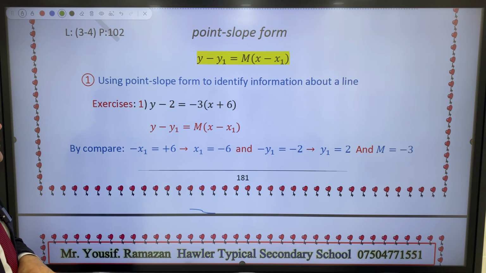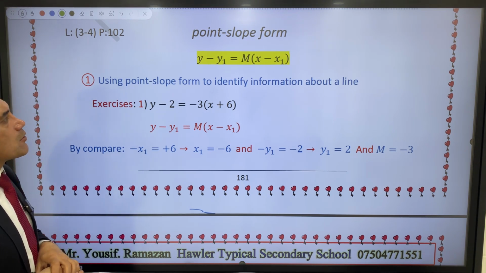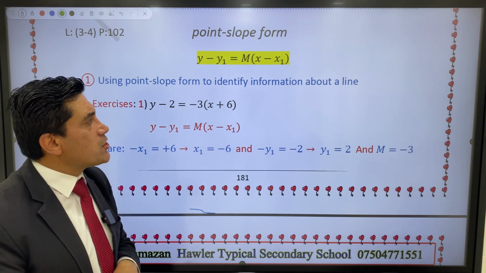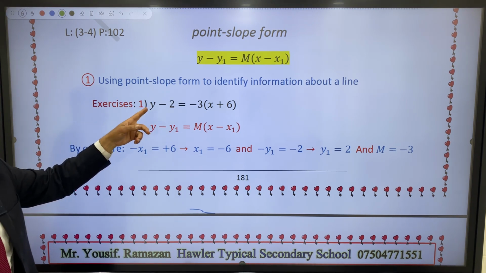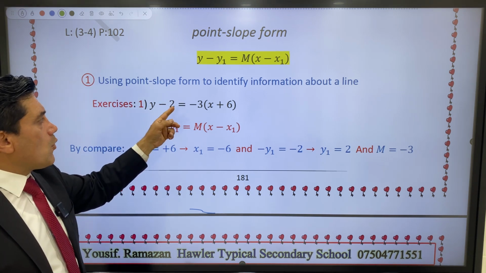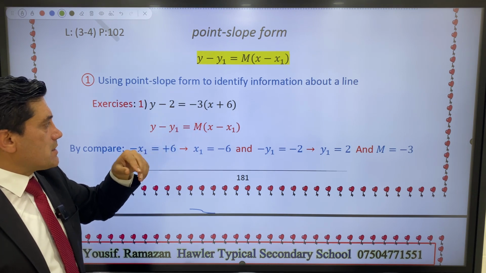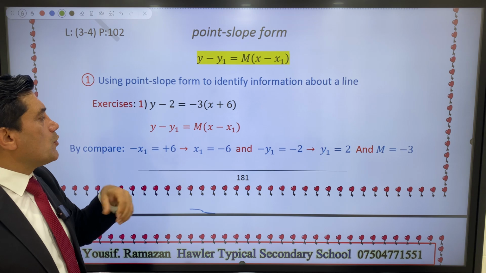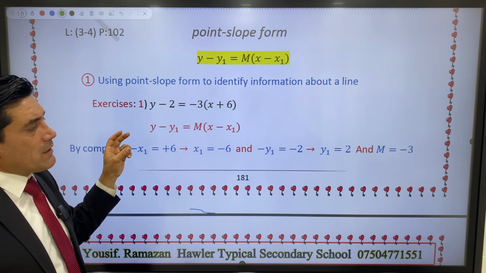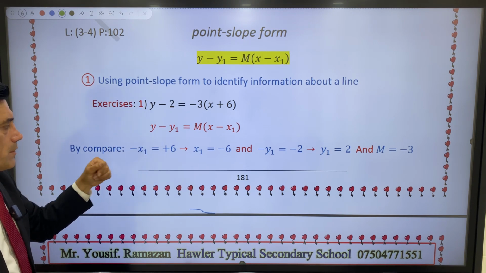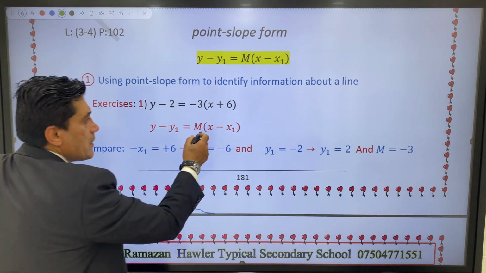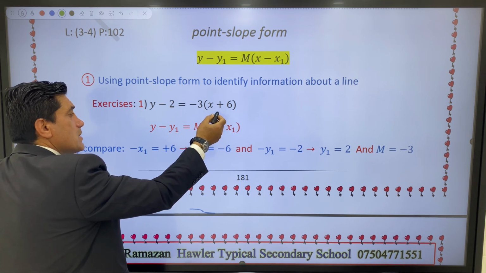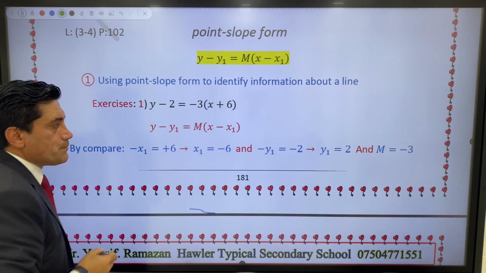First lesson: using point slope form to identify information about a line. Exercise question 1: y minus 2 equals negative 3 bracket x plus 6. It is given, so you are required to find the slope and the point x1, y1 by comparing.